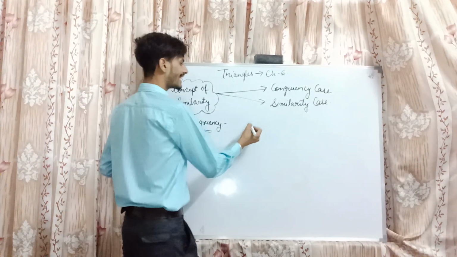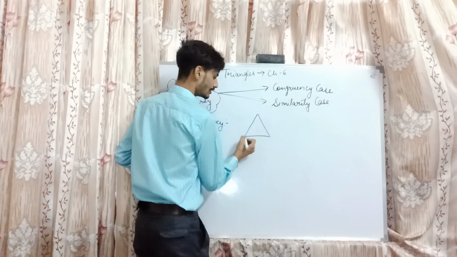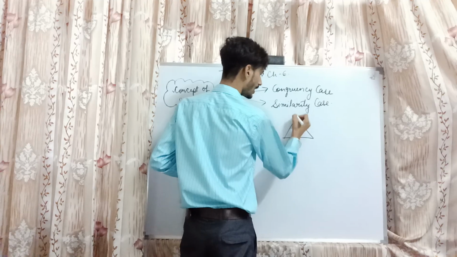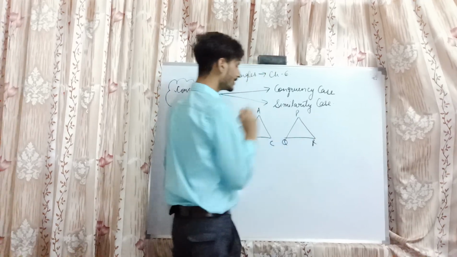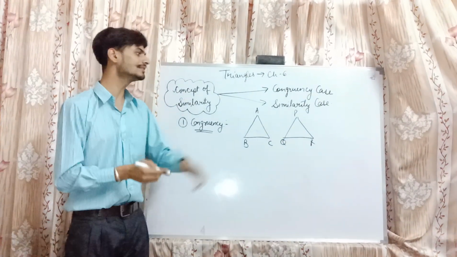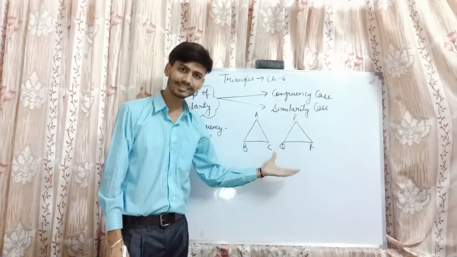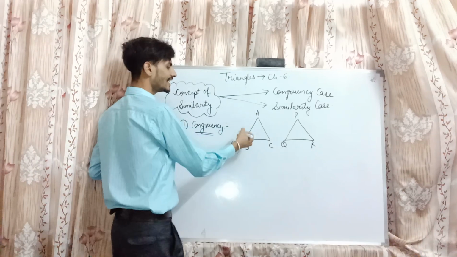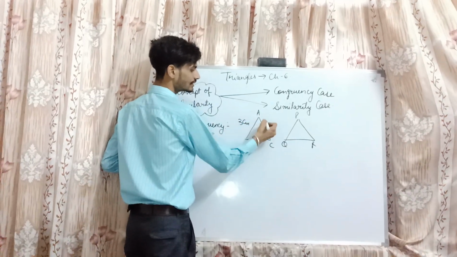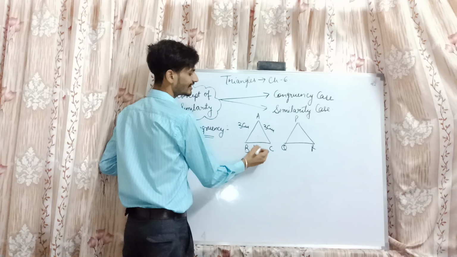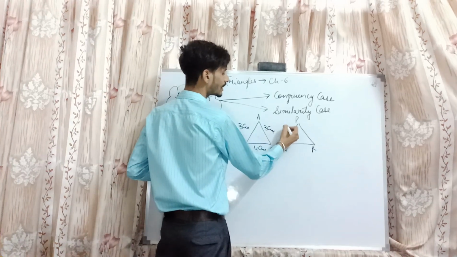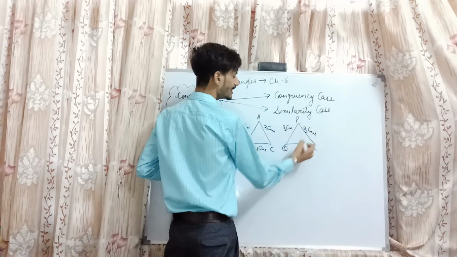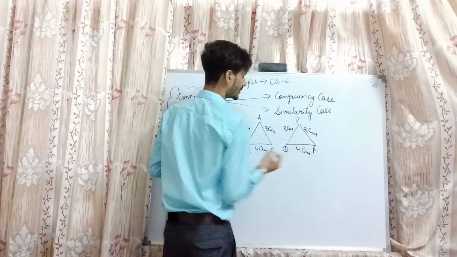If I take the example of triangles ABC and PQR, first of all, it fulfills the first condition because both are triangles, which means both structures are similar to each other. In triangle ABC, AB is 3 centimeter, AC is 3 centimeter, and BC is 4 centimeter. Similarly, in triangle PQR we have PQ as 3 centimeter, PR as 3 centimeter, and QR as 4 centimeter.